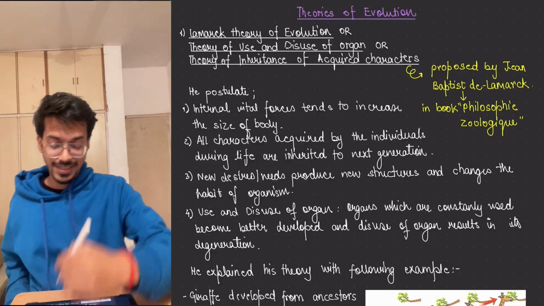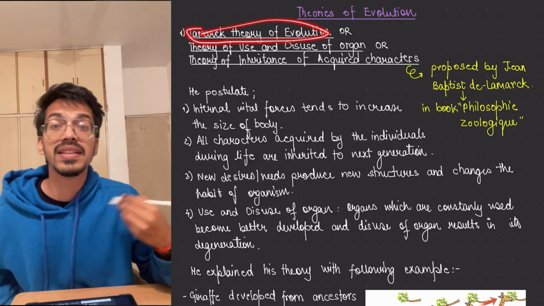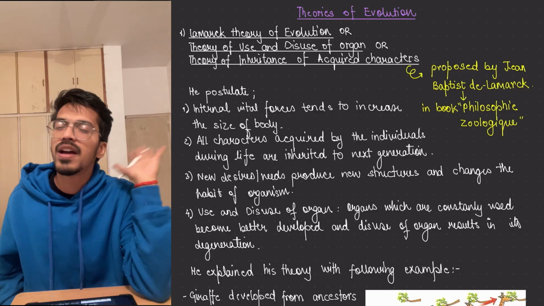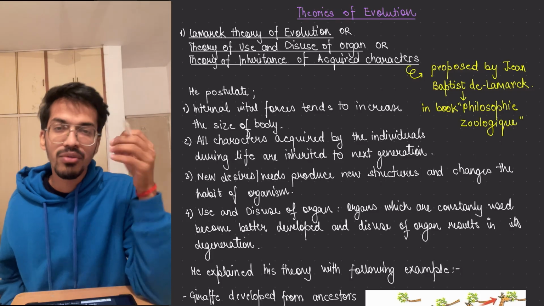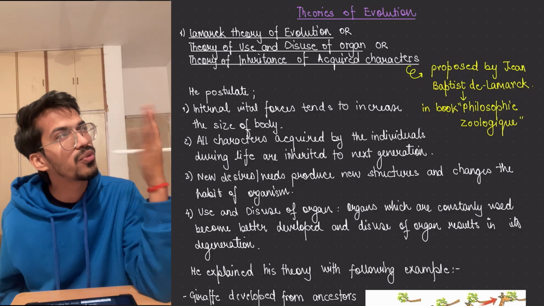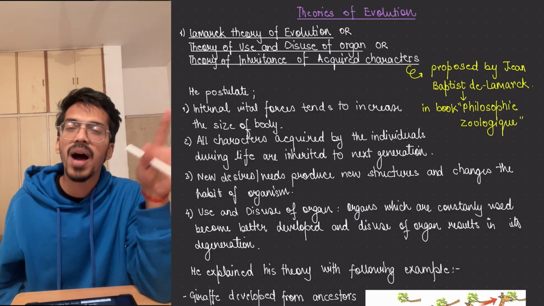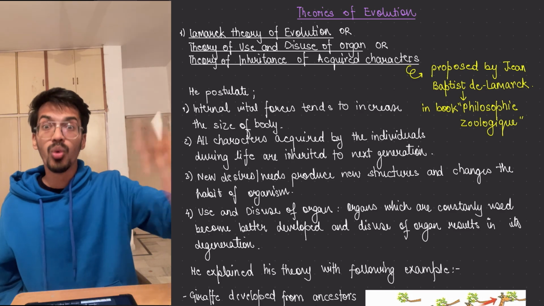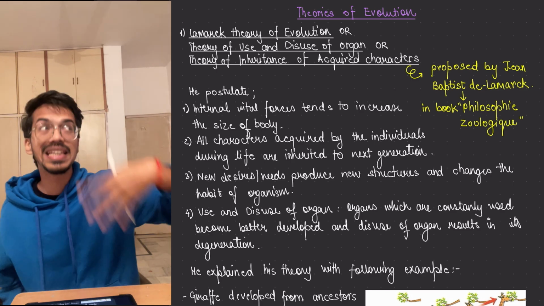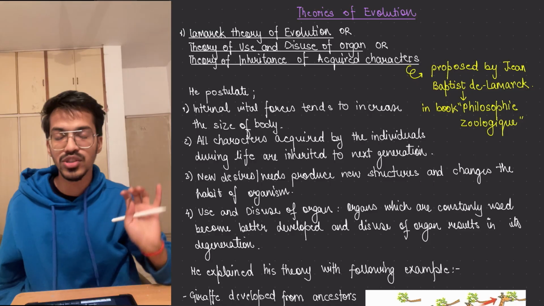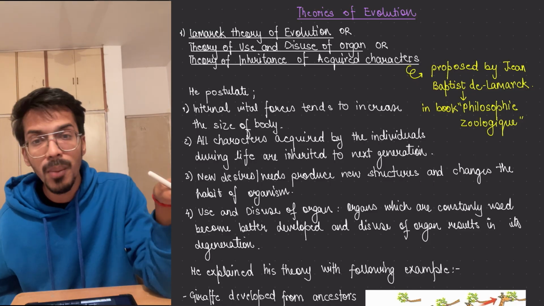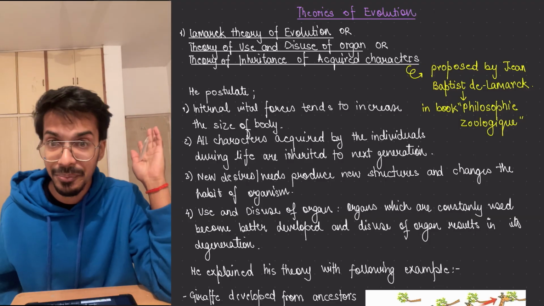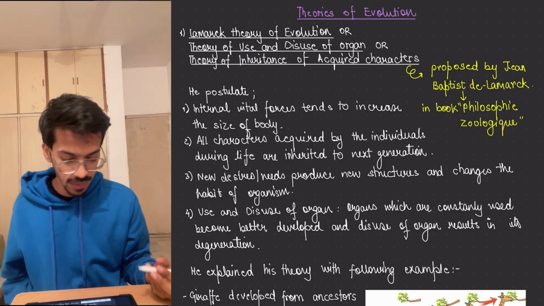So the first theory is the Lamarck theory of evolution. This theory is based on use and disuse of organs. In simple words, if someone asks you what the Lamarck theory is about, Lamarck said that if you use certain organs more, they will become more developed, better developed, and keep on developing, and evolution will happen in these organs. The organs which we stop using will ultimately become useless and might not be present in the next generation even. This is a huge statement given by Lamarck.